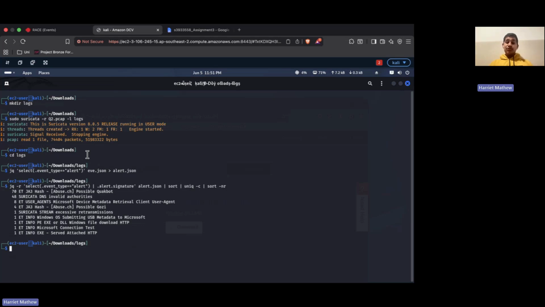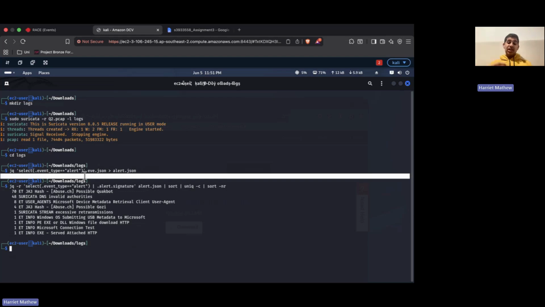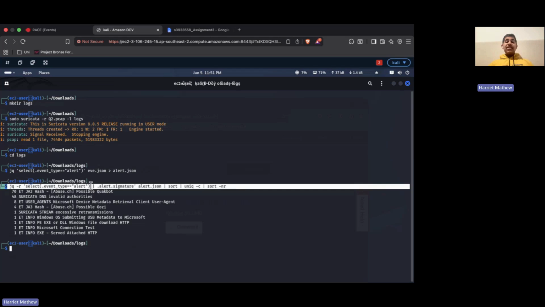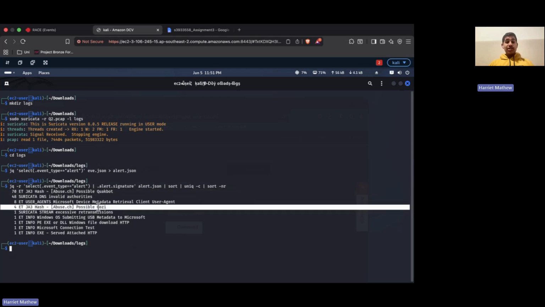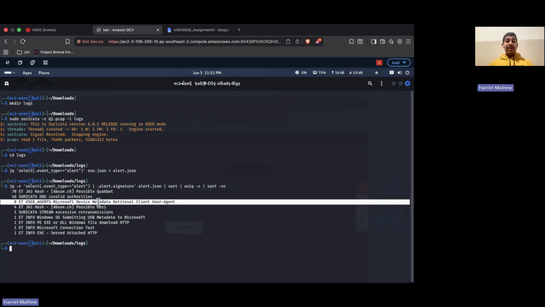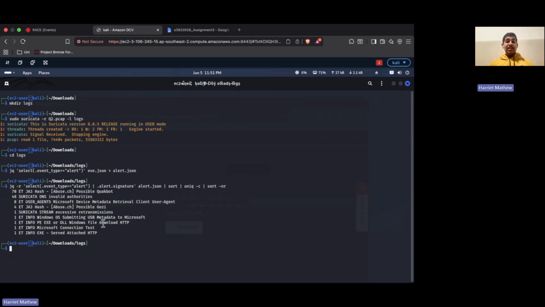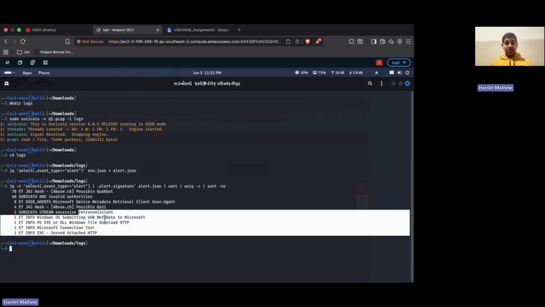Since my investigation was focused on security alerts, I filtered eve.json to extract only alert events into another file called alert.json. To identify the alerts present in the file, I executed a command that extracted all the alert signatures, counted their frequency, and sorted them by occurrence. This revealed several important alert categories, including possible Quackbot malware activity, possible Gauzy malware activity, DNS invalid authority alerts, Microsoft device metadata retrieval client alerts, and executable file download alerts.